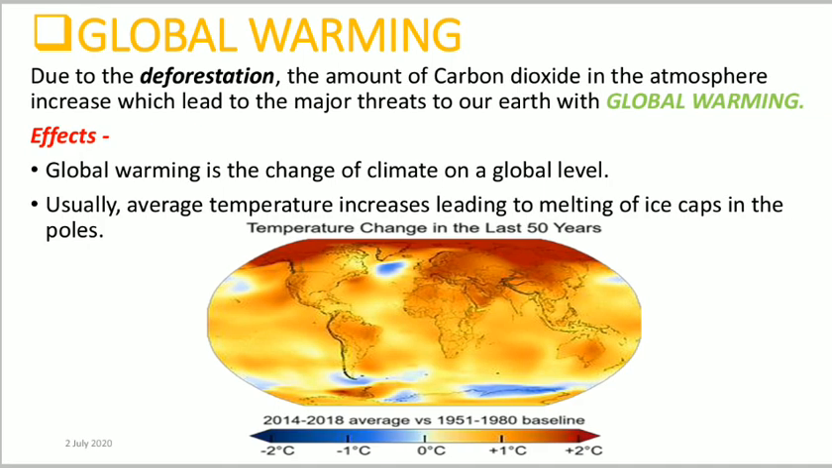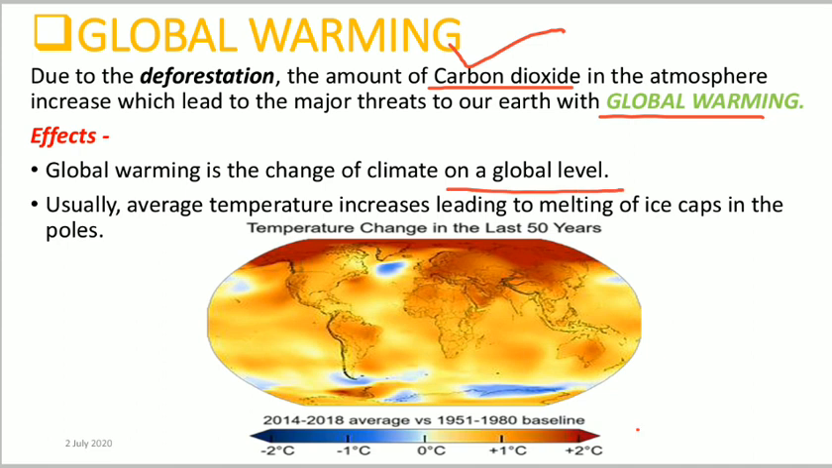Now, deforestation also leads to what? Global warming. How does it lead to global warming? As I have already told, deforestation increases the amount of carbon dioxide in nature, which leads to what? The major threats, because carbon dioxide traps the heat. So global warming is a what? It's a change of climate on the global level.